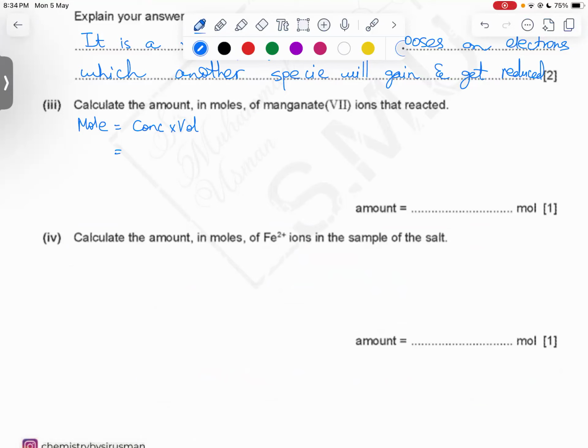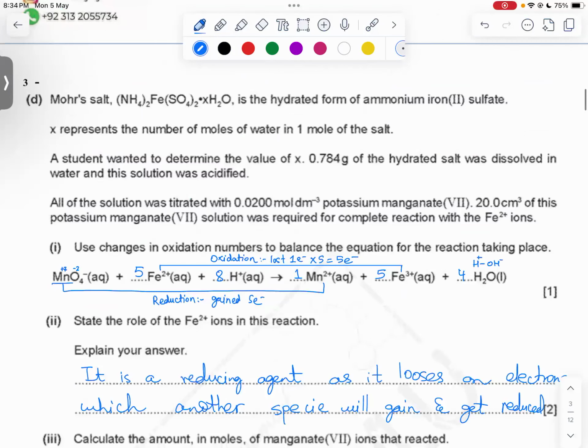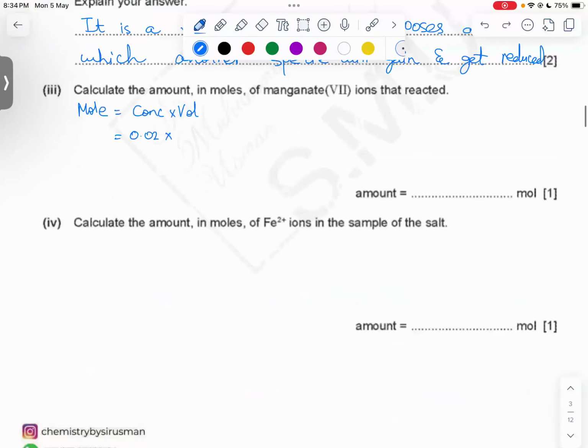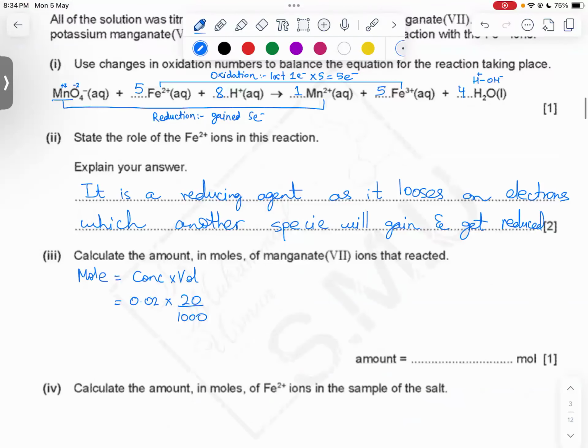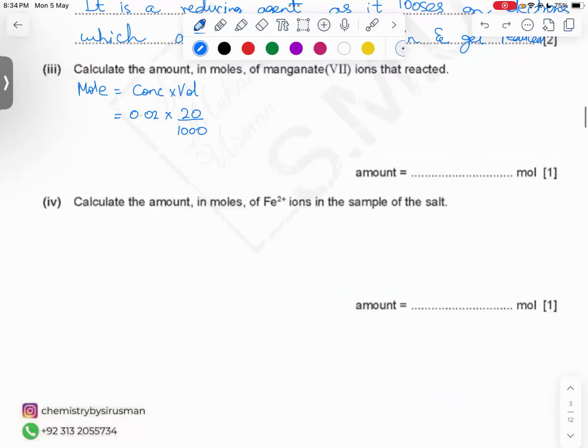Next we do the value 0.02 multiplied by volume, which is 20 centimeter cube. We divide 20 centimeter cube by 1000 because we want it in dm cube, because the concentration given to us is always given in mole per dm cube. Well, when I say always, I mean for most of the times. All right, so now we do 0.02 multiplied by 20 and divided by 1000. So we get 4 into 10 to the power minus 4. So 4 into 10 to the power minus 4 moles. These are the number of moles of manganate ions that reacted.